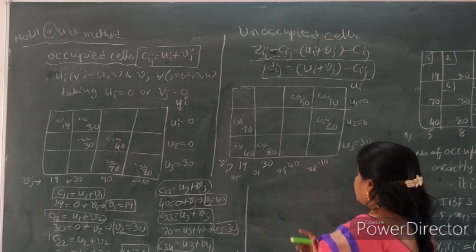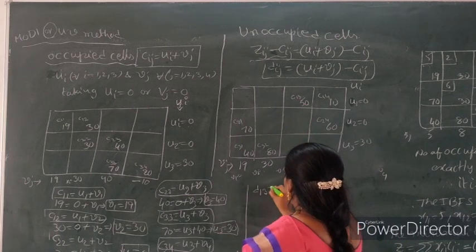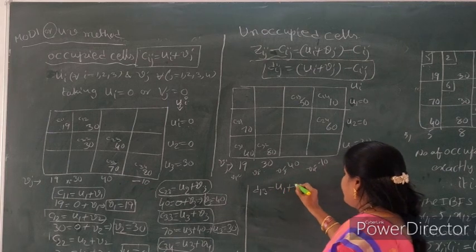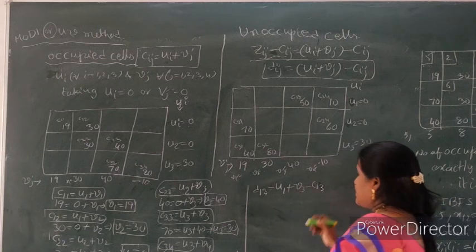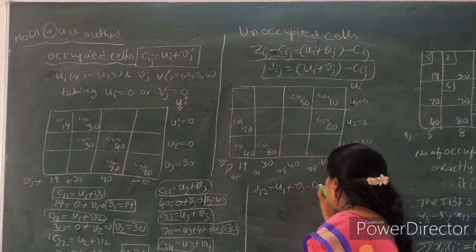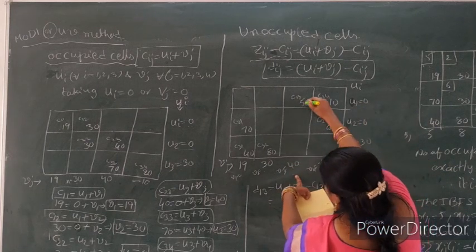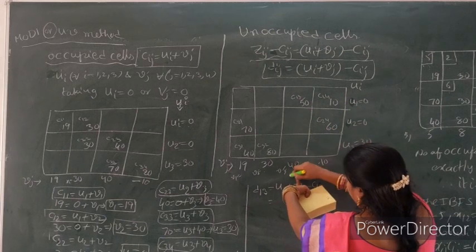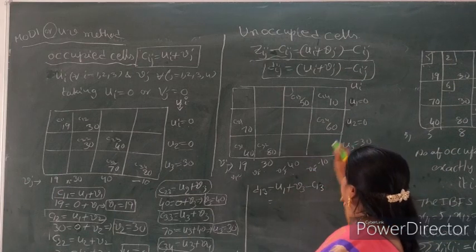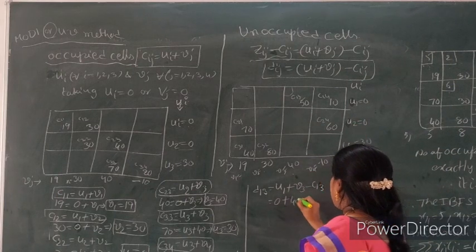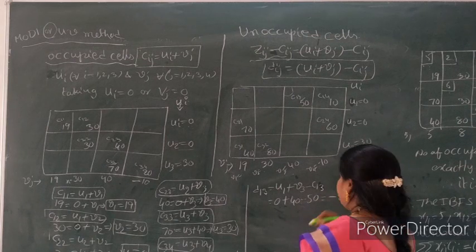This is how we find out unoccupied cells. Now here we are using unoccupied cells D13. So here U1 plus V3 minus C13. So U1 value is 0 plus 40 minus 50. Directly we write 0 plus 40 minus 50. So the value is minus 10, less than 0.